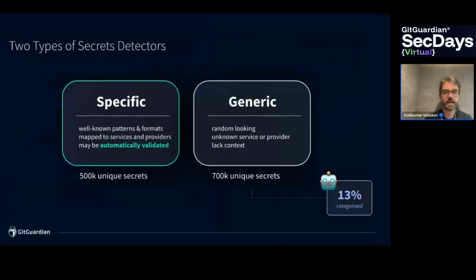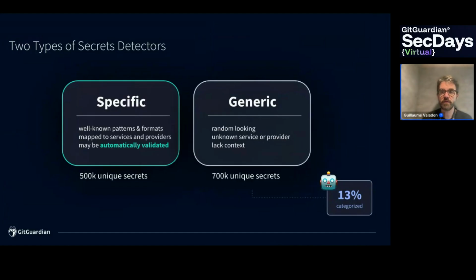At GitGuardian, we have two different kinds of secret detectors: specific and generic. Specific ones follow well-known patterns and formats, like the AWS key, GitHub token, or RSA private keys. They can be mapped to services and providers, so obviously AWS and GitHub. And sometimes they may be automatically validated. GitHub, AWS, we can validate. RSA private key, it depends. Most of the time it's difficult because we don't know, for example in the case of SSH, the address of the SSH server. So specific secrets will be my focus today because it's possible to validate them.